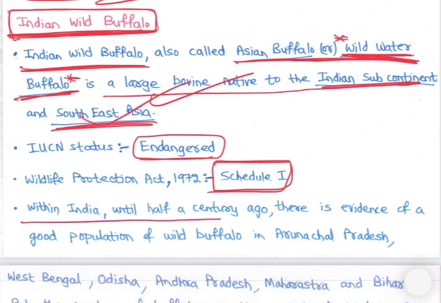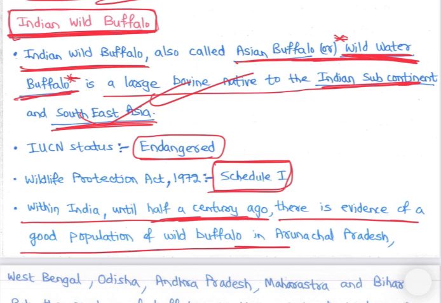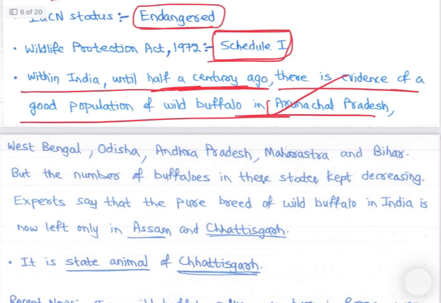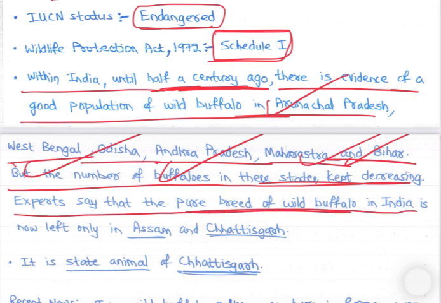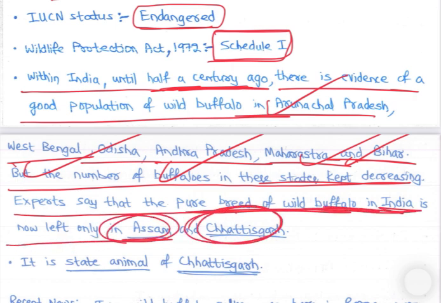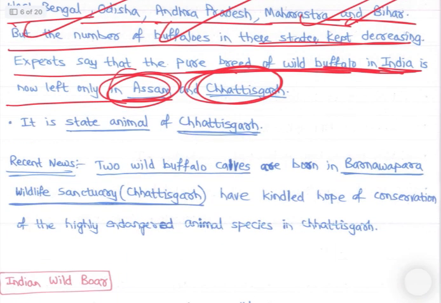Within India, until half a century ago, 50 साल पहले तक, there is evidence of a good population of wild buffalo in Arunachal Pradesh, West Bengal, Odisha, Andhra Pradesh, Maharashtra and Bihar, right? In some areas में होते थे. But the numbers of buffalo in the states kept decreasing. Experts say that the pure breed of wild buffalo in India is now left only in Assam and Chhattisgarh. Right? So Assam and Chhattisgarh में ही अभी, right? It is the state animal of Chhattisgarh. Right?